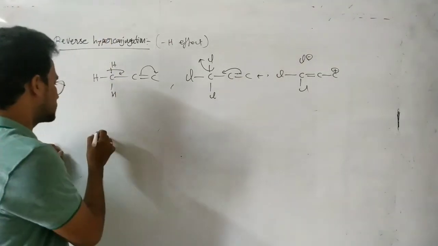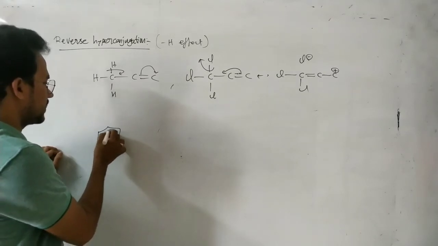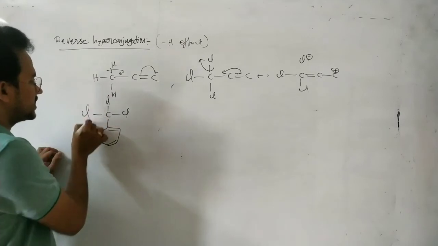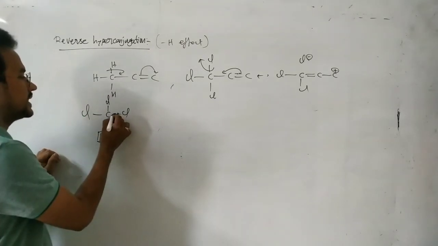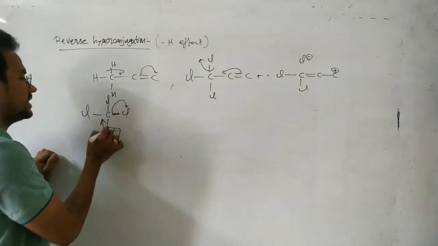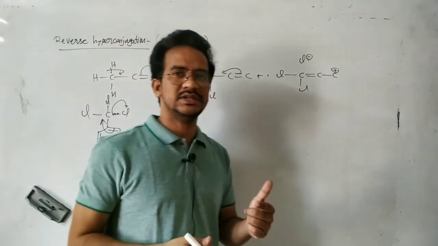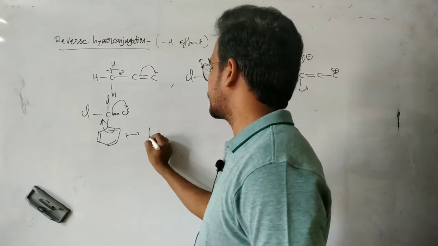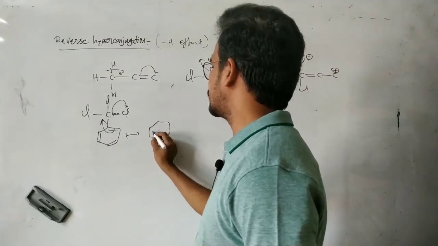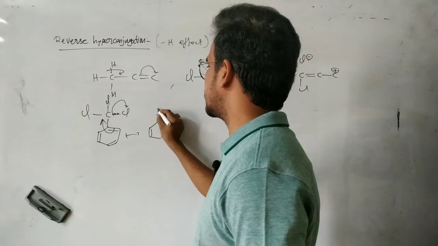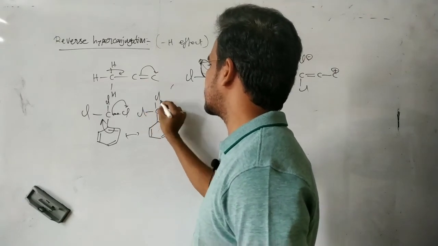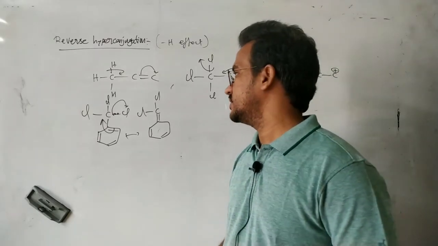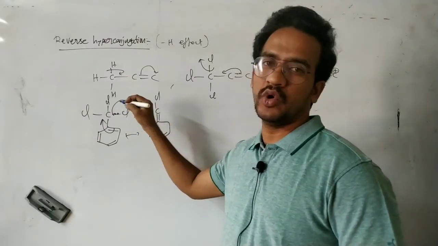Now whenever this CCl3 is attached to the benzene, again the pi electron density is transferred into the CCl3 group. That means CCl3 acts as an electron withdrawing group, like NO2, aldehyde group and CN group, by the reverse hyperconjugation. These electrons are transferred onto the chlorine.